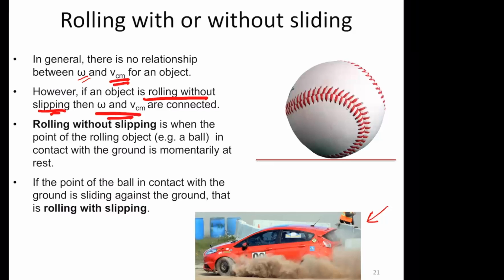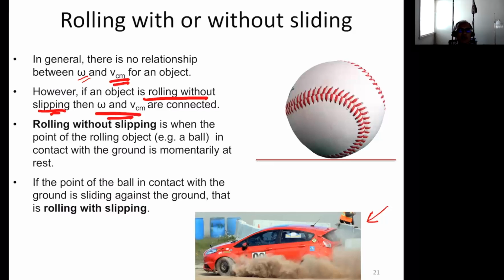Yes. So if I had just shown you a picture of a car, you would not necessarily know whether it's rolling with or without slipping. But in this case, we can tell because there's so much dust being kicked up. That can only happen if the wheel is sliding against the ground and kicking up the dust, right? So that's why we know in this case that it's rolling with slipping.